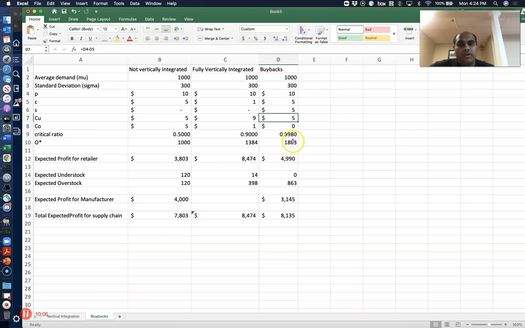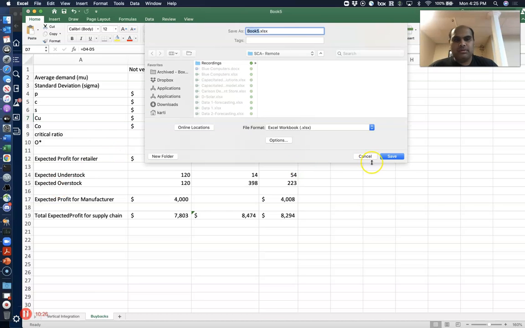So you don't want over ordering, you don't want under ordering. You want the ordering to be the right amount. So it's the Goldilocks sort of zone. You don't want too much or too little, right? Let me go back to the example. Right, and that's the idea. So this is what you can do with buybacks. So that's one thing you can do.